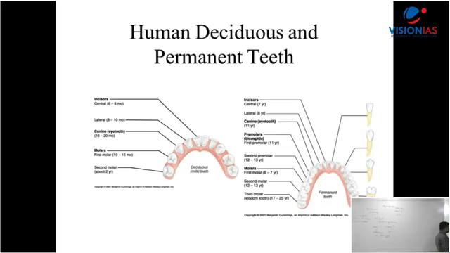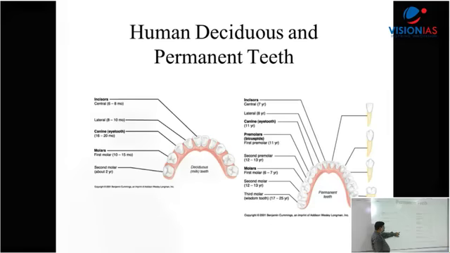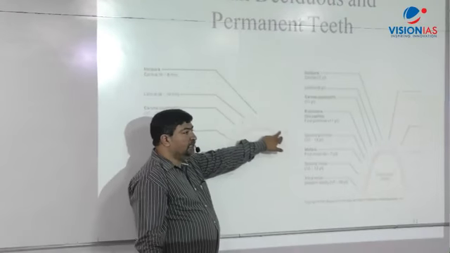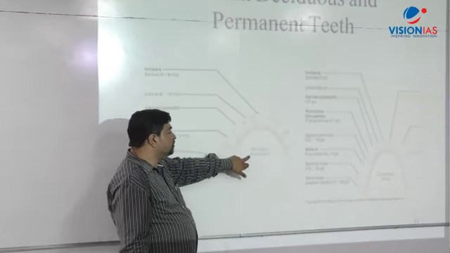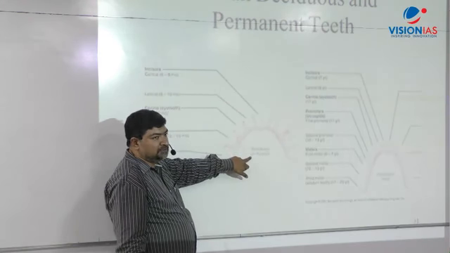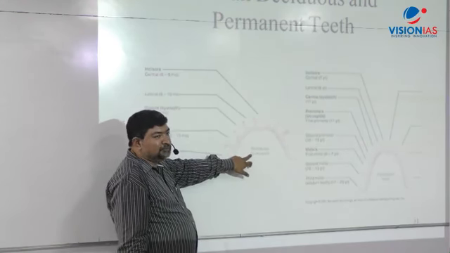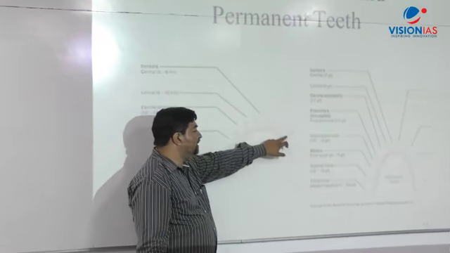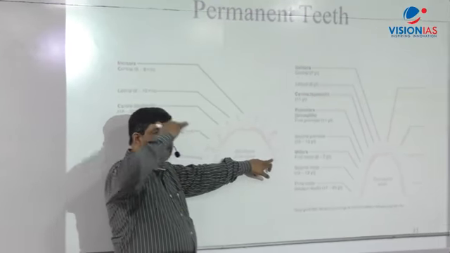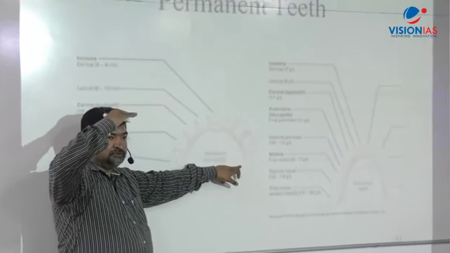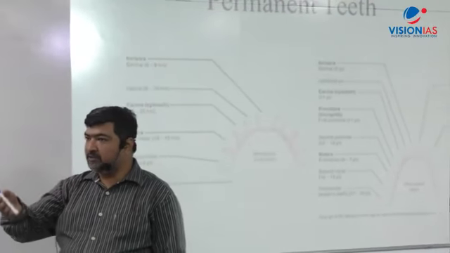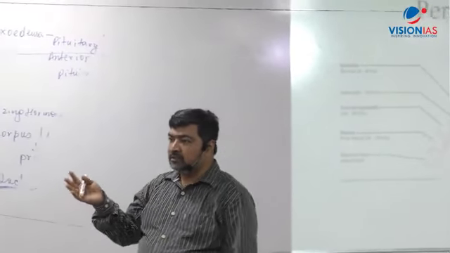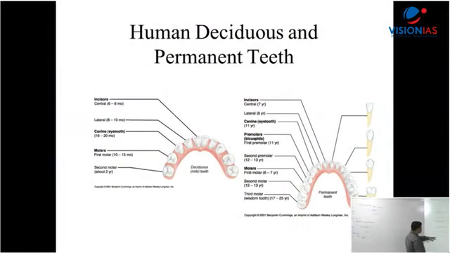Now let me come to that. Four types, okay, this has to be remembered. Four types. What you see here is called deciduous or milk teeth. So how many teeth are there in milk teeth? If you count 1, 2, 3, 4, 5, 6, 7, 8, 9, 10, so 10 in the lower jaw and 10 in the upper jaw. These are the 20. As an adult, what I said, 32. Now the teeth are of four types. The first one is called the molar. They're at the back.